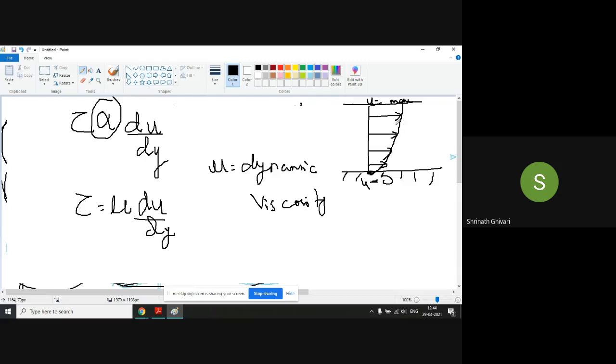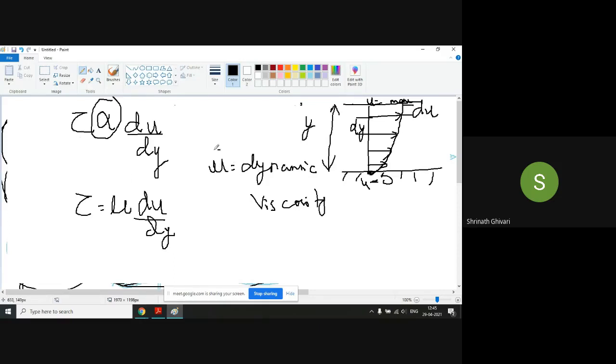So this is dy, and the velocity difference between two layers of the fluid is du. This is the way we are defining the viscosity.